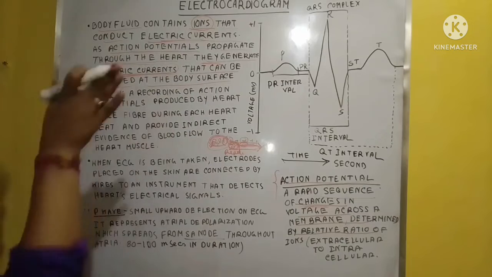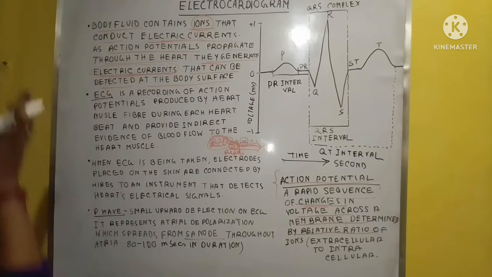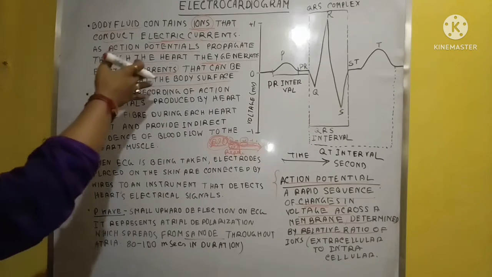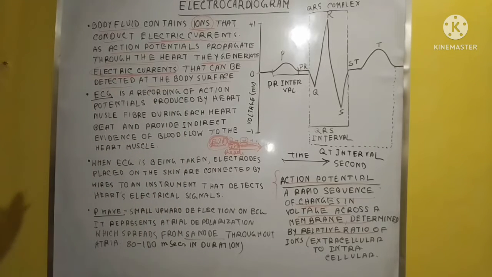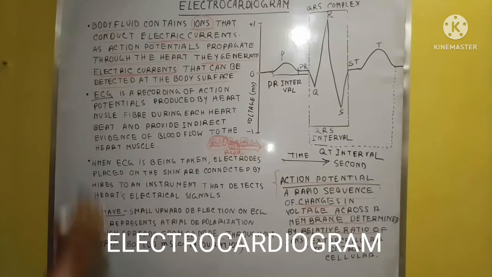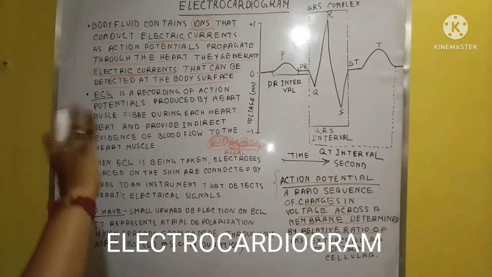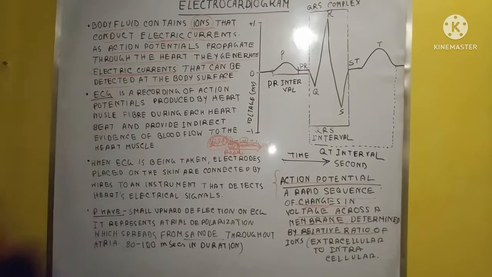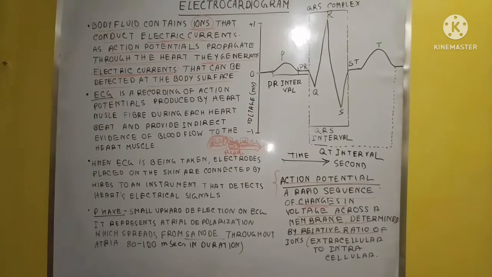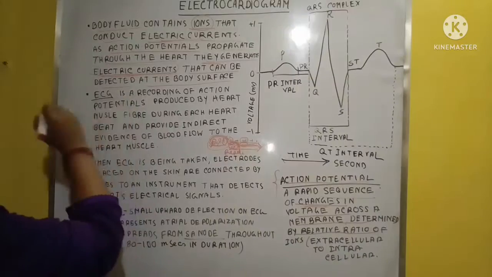Upper body surface, and this is what we generally detect with a machine or instrument. It is called the electrocardiograph, and the graph that is formed after recording these electric currents is called the ECG, or electrocardiogram.